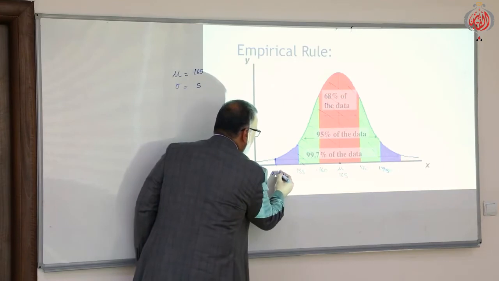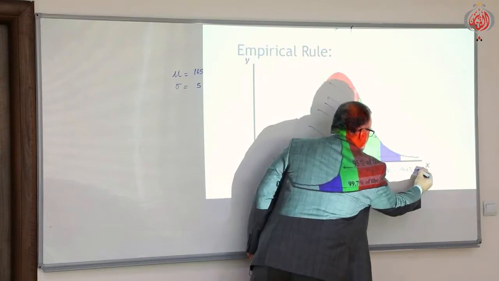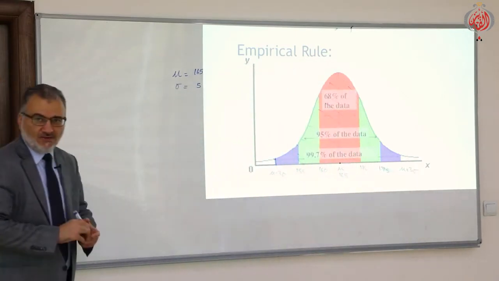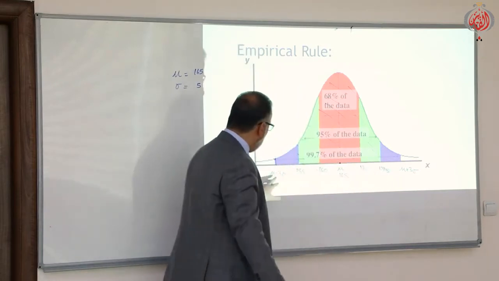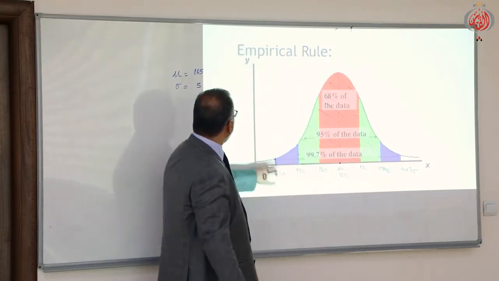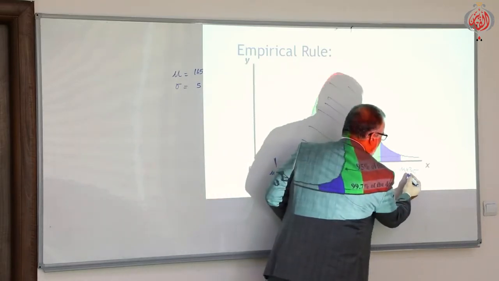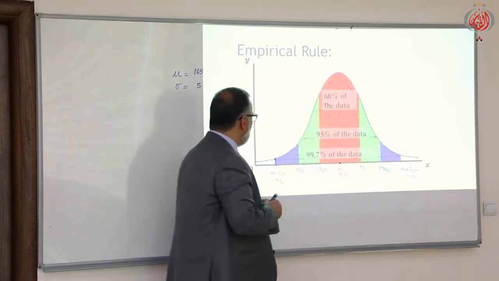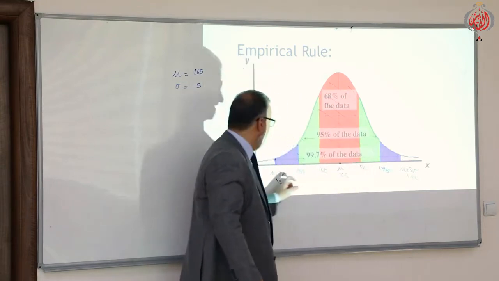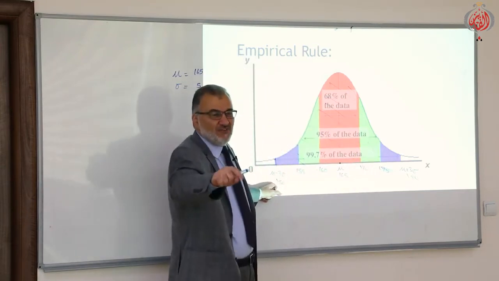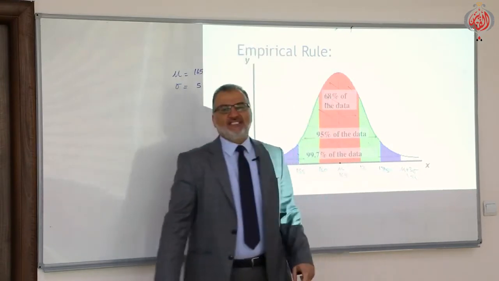Then what else here? Here mu minus 3 sigma and here mu plus 3 sigma. What does it mean here? Mu, 165, minus 3 sigma, which is minus 15, means 150, and here 180. It means 99.7% of the students in your class have heights from 150 to 180.